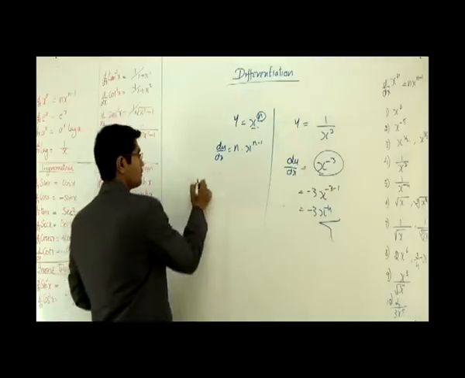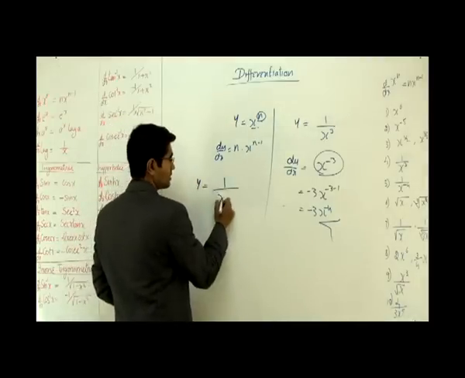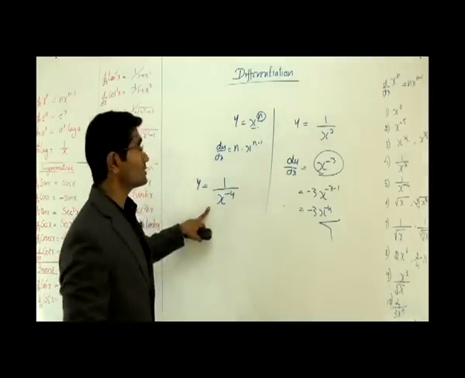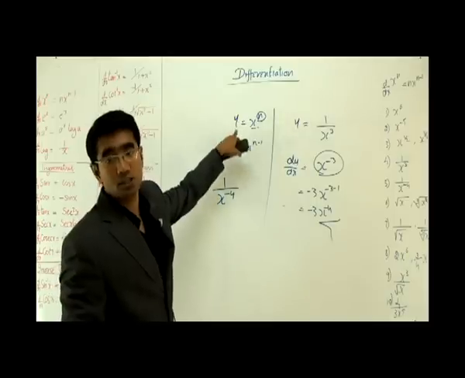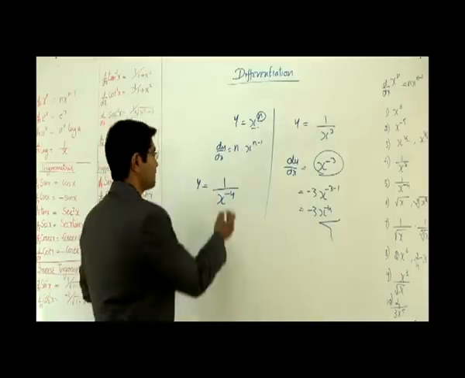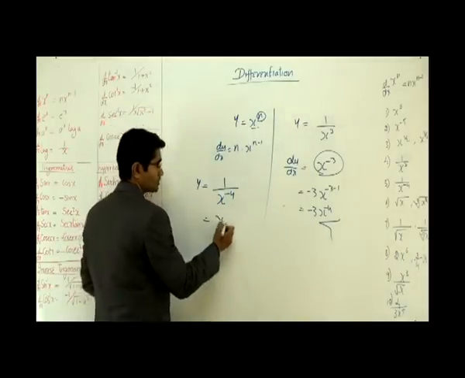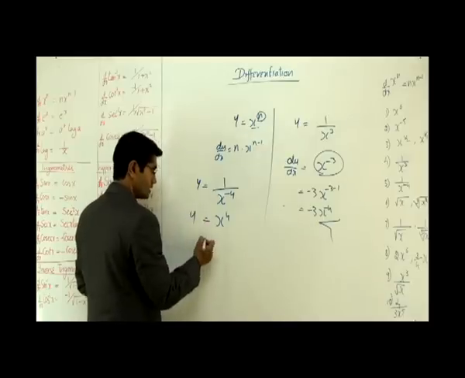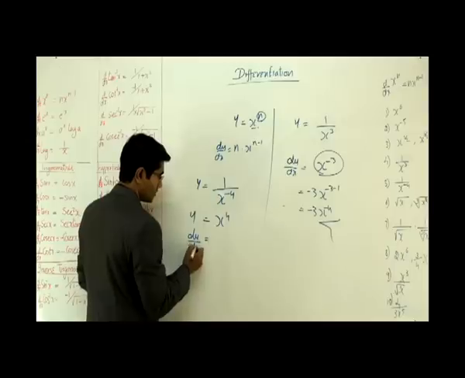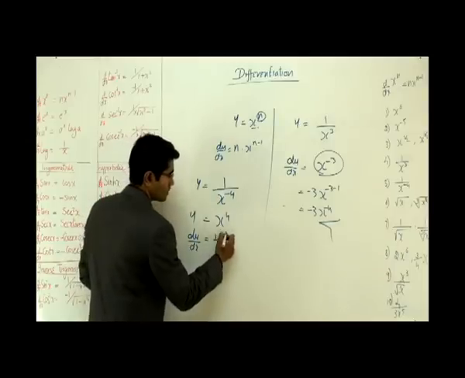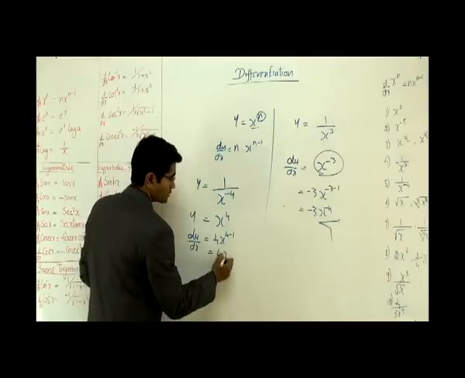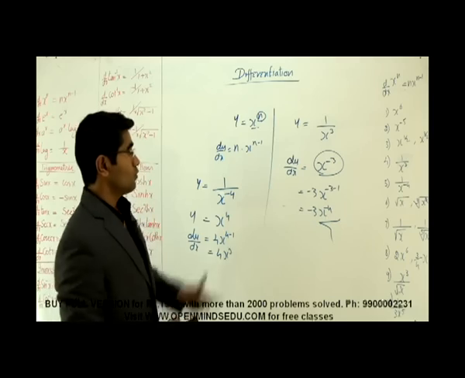Now, let's go to the next question. It says y is equal to 1 by x to the power minus 4. Again, it doesn't look like my form. Make it look like this. Put x to the power minus 4 up. It becomes x to the power plus 4. Can I differentiate this? That becomes easy again. dy by dx is 4 into x to the power 4 minus 1. That is 4 into x cubed. That's it.